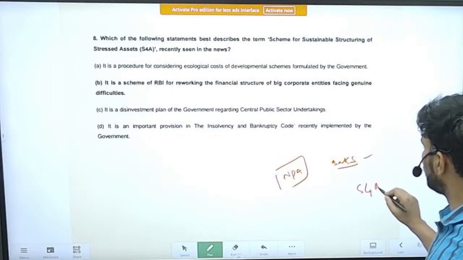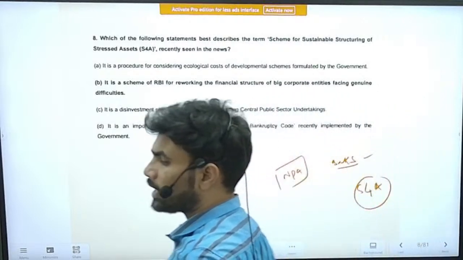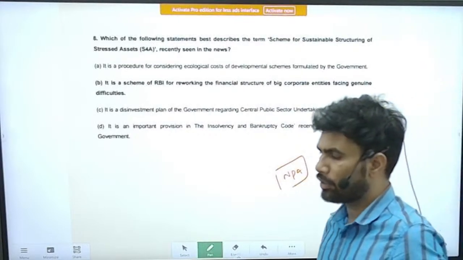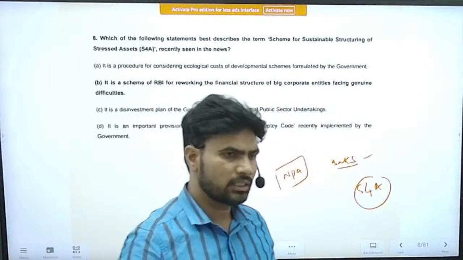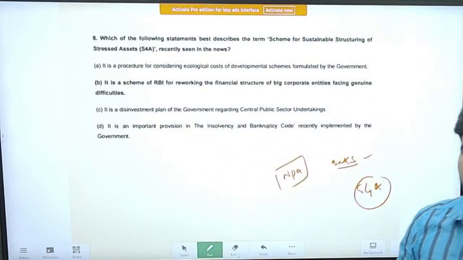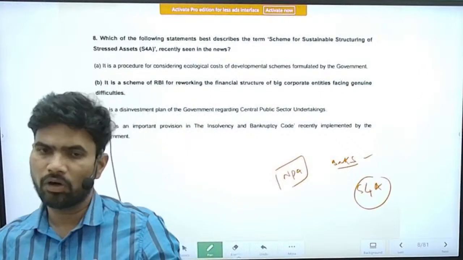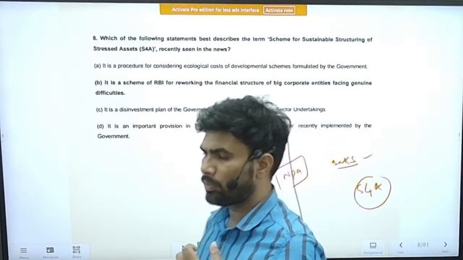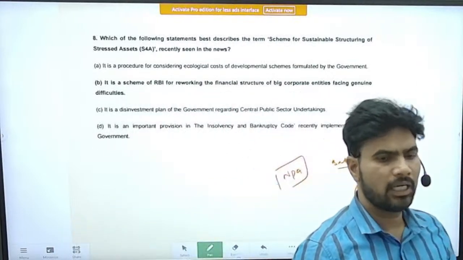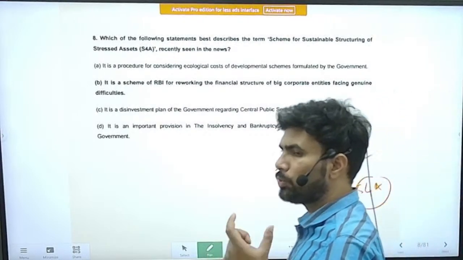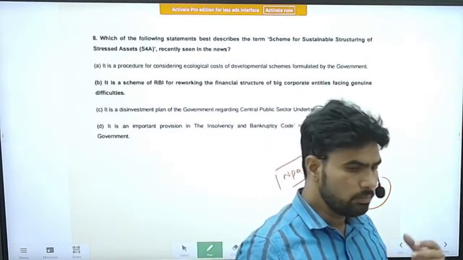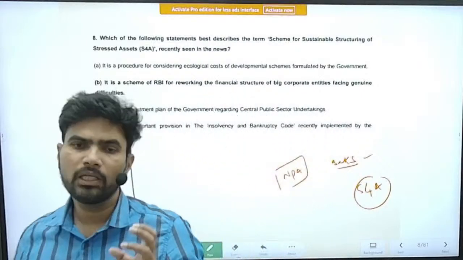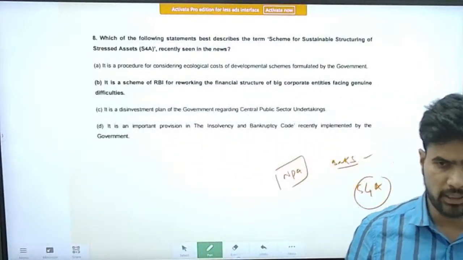Some other schemes are also there. So by doing all these things, they were just hiding the NPAs temporarily. So I mean, popularly some economists have called that as just keeping it under the carpet, not making visible to the economy, or not making visible to the outside world. So when Raghuram Rajan became the governor of the Reserve Bank of India, he said that nothing doing. When NPA is there, it should be showed outside. So he has issued strict guidelines about the NPAs. So because of that, the banks have to disclose the NPAs, right?